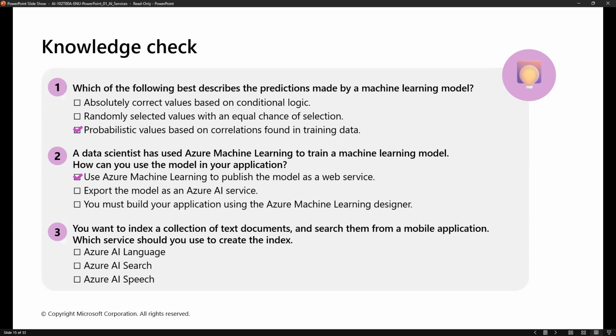Okay, next: you want to index a collection of text documents and search them from a mobile application. The right answer is Azure AI Search. Which service should you use to create the index? Azure AI Search, guys.